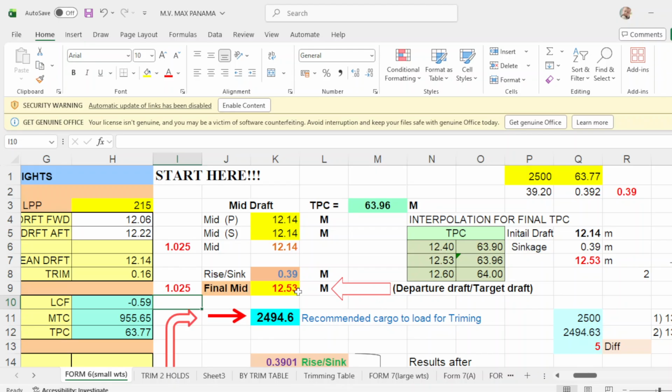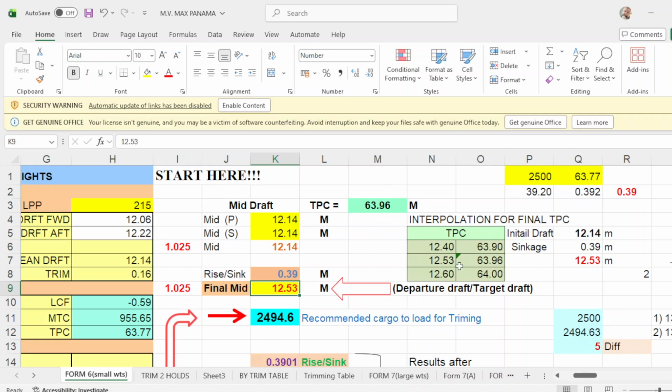Now, when you put 1.025, this recommended cargo to load is 2494.6. Why? Because in this departure drop of 12.53, which is the final mean, you interpolate the TPC of your final drop of 12.53. You interpolate the TPC, you will come out to 63.96, which is this one.